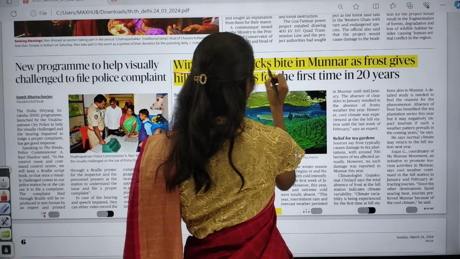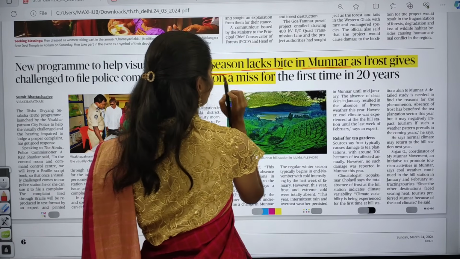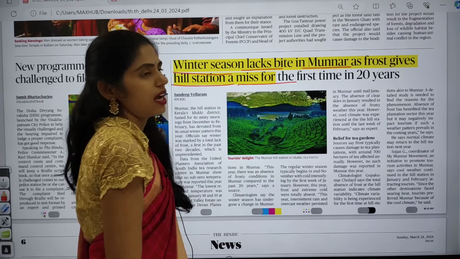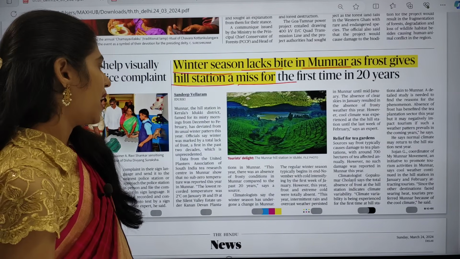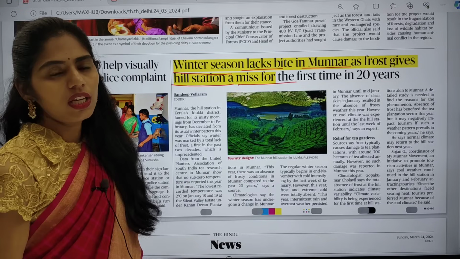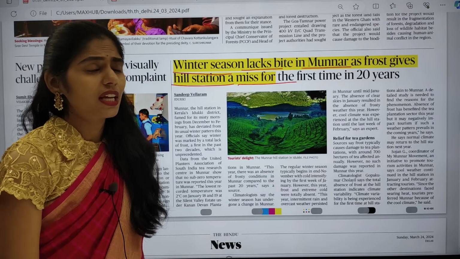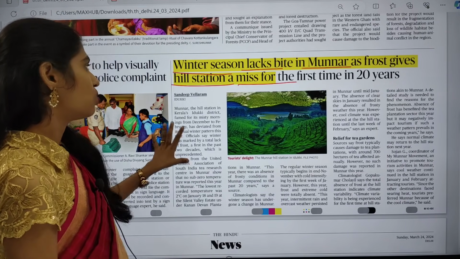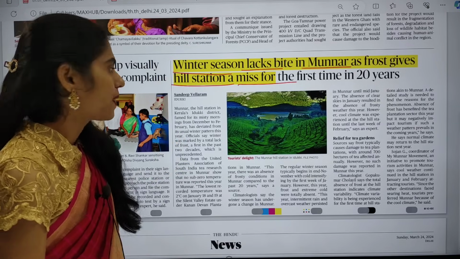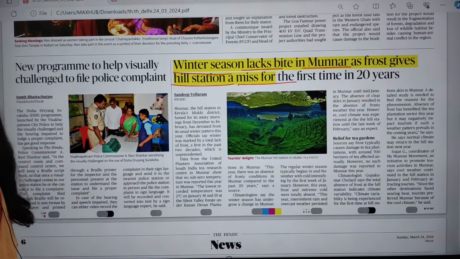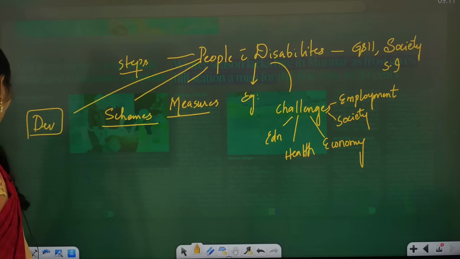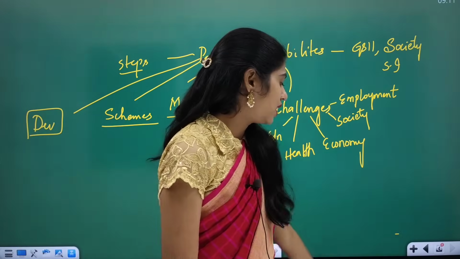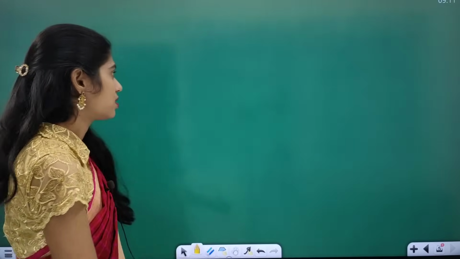Winter season lacks bite in Munnar as frost gives the hill station a miss for the first time in 20 years. So what happens? This hill station in Idukki is located in the state of Kerala. For the first time in the last 20 years, this year there is no frost. It is mainly affecting the tourism of this region. So now let us see this topic. Here you have to focus on one keyword, that is frost.